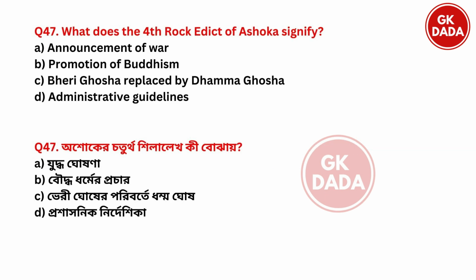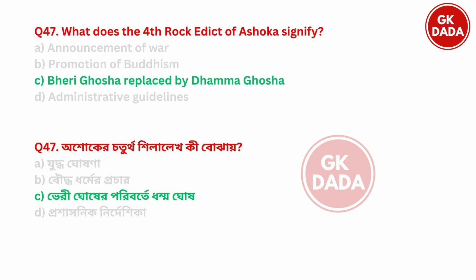Next. What does the fourth rock edict of Ashoka signify? Fourth rock edict. Option A, announcement of war. Option B, promotion of Buddhism. Option C, Vedic Age replaced by Dhamma Age. Option D, administrative guidelines. So the fourth rock edict signifies option C, Vedic Age replaced by Dhamma Age.